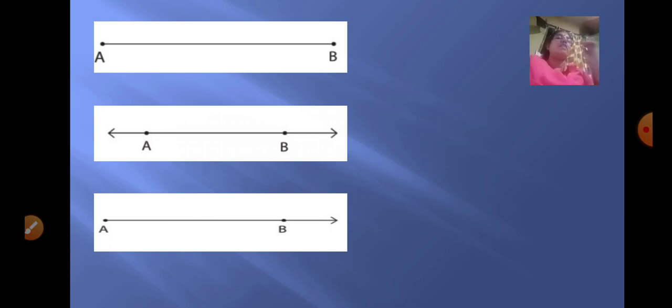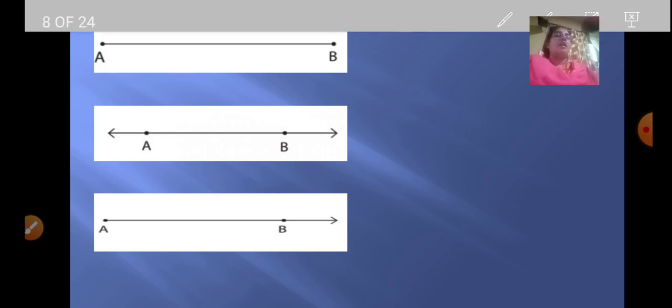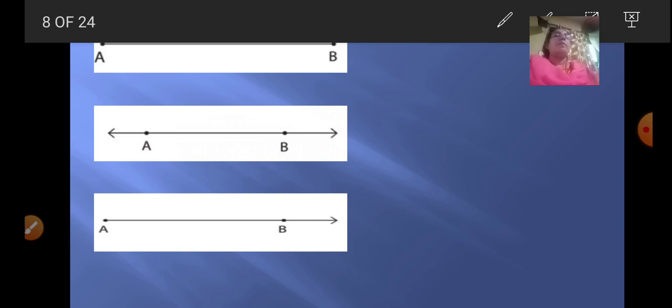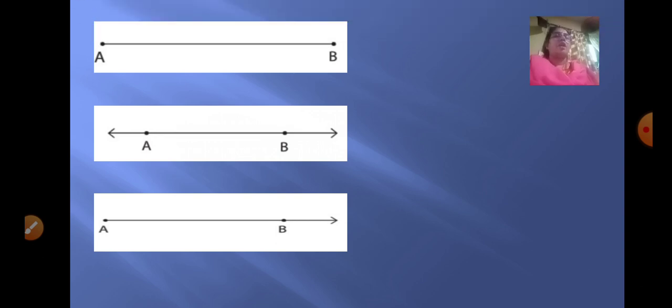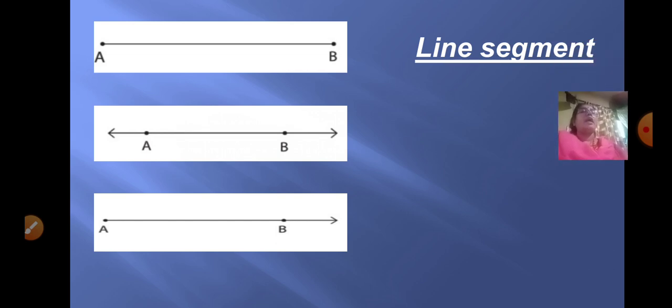It can be extended from both the sides. When it extends from both the sides, it is called as a line and it cannot be measured. And the third one is where one end point and with one arrow, it is called as a ray.